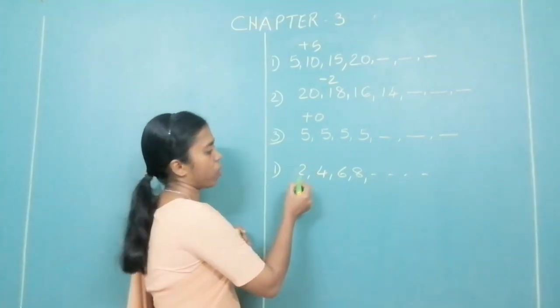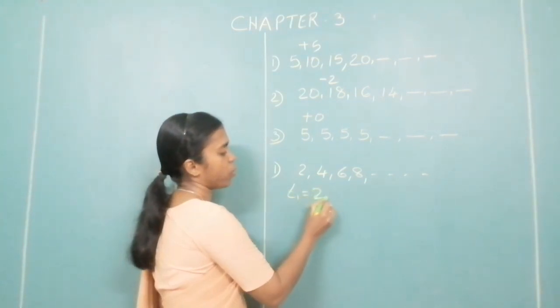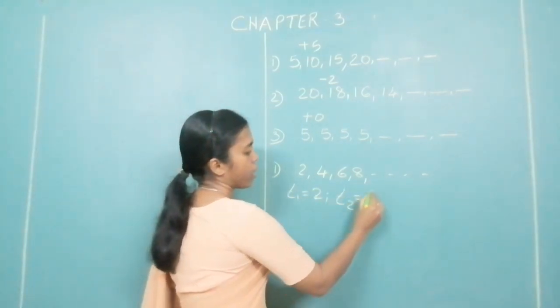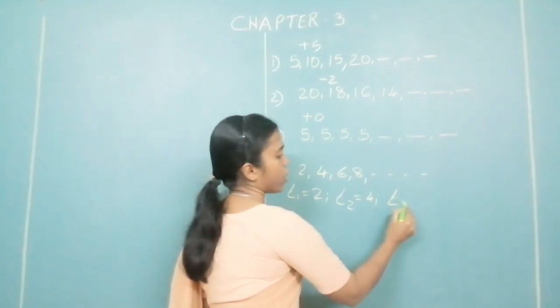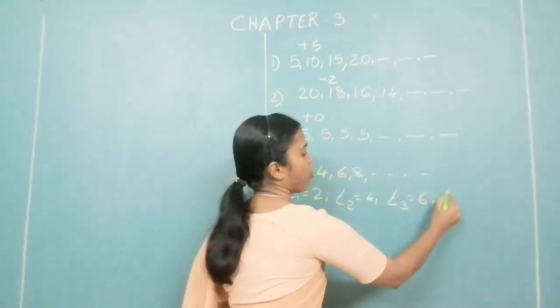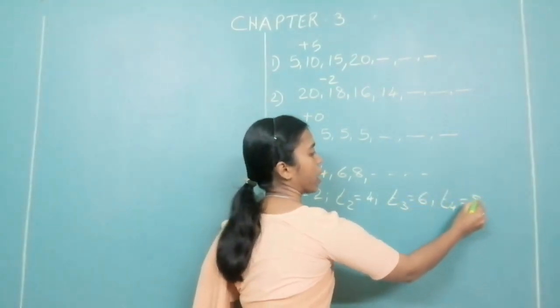How do we get it? Now this is the first term. What is the first term? 2. What is the second term? 4. Third term? 6. Fourth term? 8.